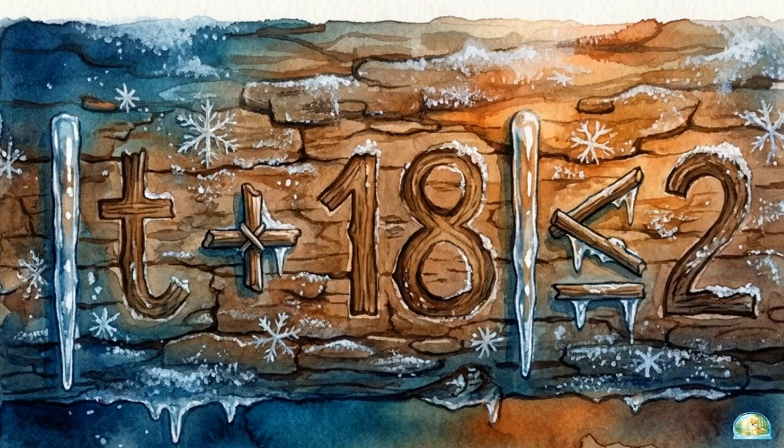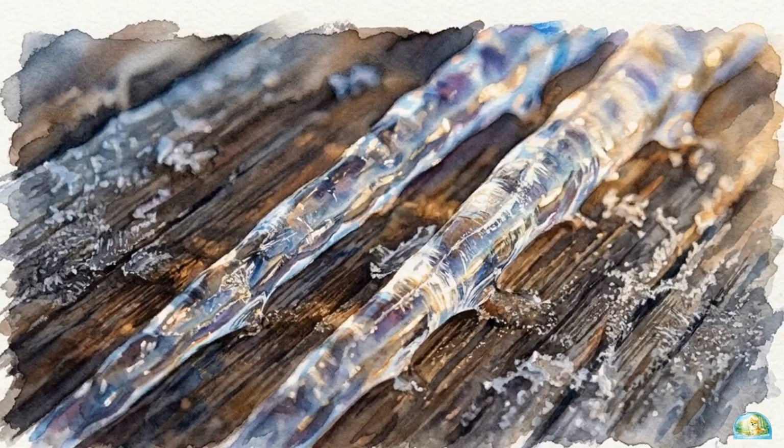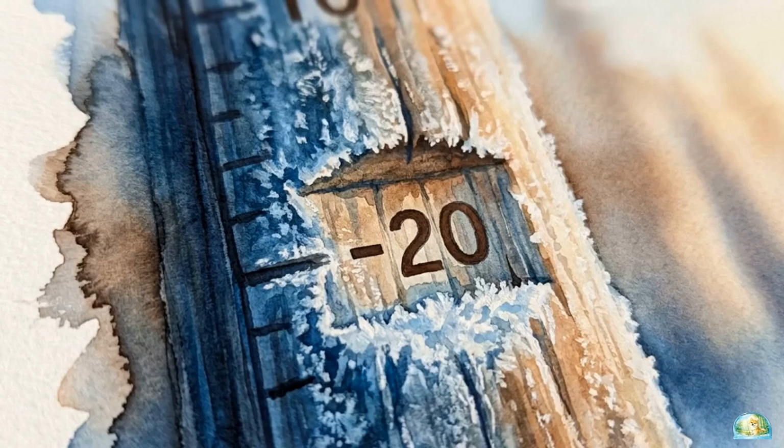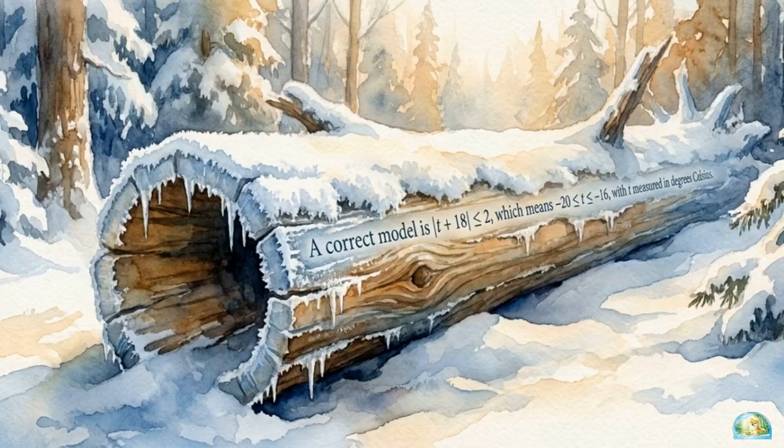Absolute value of T plus 18 is less than or equal to 2. The absolute value bars represent the distance between our temperature and the target. Since that distance can be no more than 2 degrees, the temperature can drift 2 units higher to negative 16, or 2 units lower to negative 20. A correct model is absolute value of T plus 18 less than or equal to 2, which means negative 20 less than or equal to T less than or equal to negative 16, with T measured in degrees Celsius.